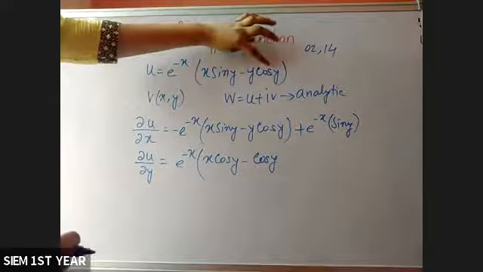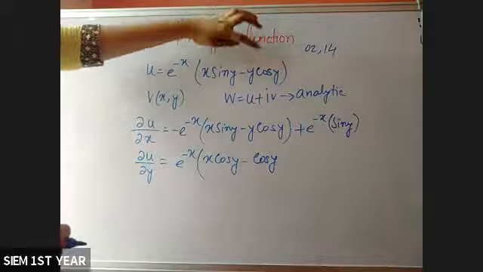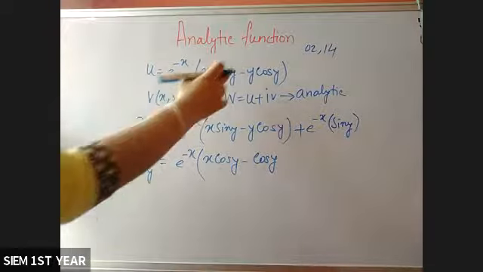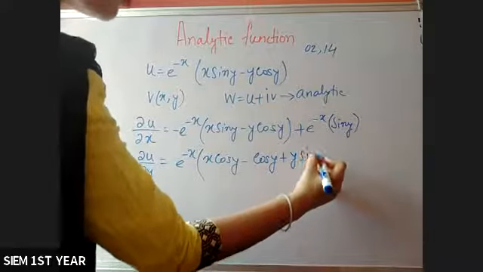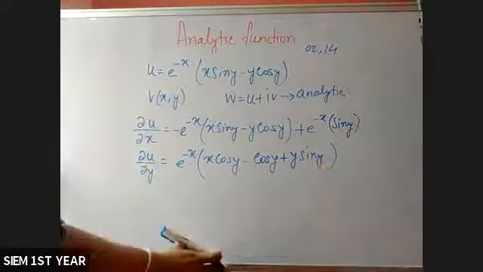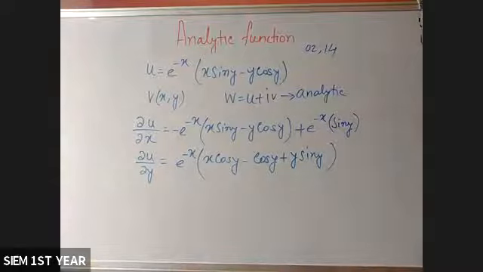You have to consider the derivative of cos y. So derivative of cos y is minus sin y, so sin will be positive, y sin y. This is your del u del y: e to the power minus x into x cos y plus y sin y minus cos y. This is the del u del x and del u del y.